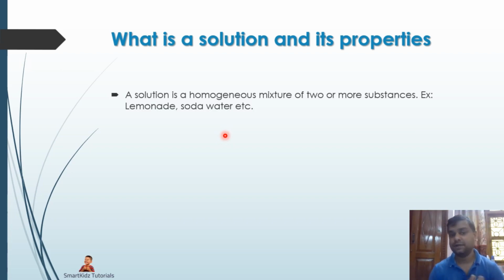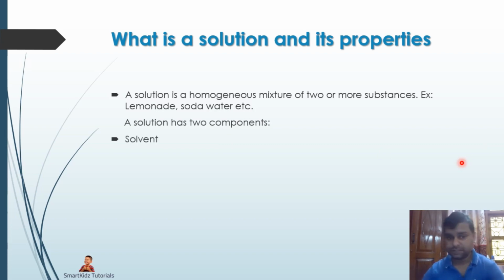An example is your lemonade, or soda water, or nimbu soda. And there are many more things: salt in water, sugar in water. These are all solutions. A solution has two components. First is a solvent, and the other one is a solute.